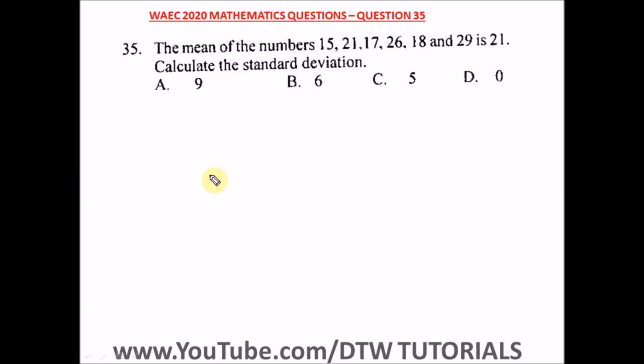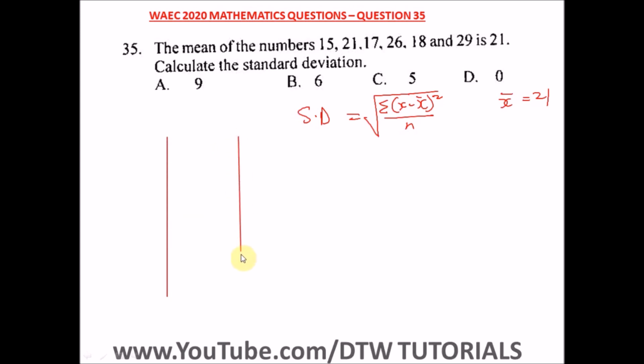Question 35 of the WASSCE 2020 Mathematics Past Question, that's your WAEC 2020 exam. It says the mean of the numbers 15, 21, 17, 26, 18, 29 is 21. Calculate the standard deviation. Remember, what's the formula for your standard deviation? It is always the square root of your variance, which is the summation of x minus your mean, squared, over the total numbers you have, which is n. And we've been told our mean is equal to 21.